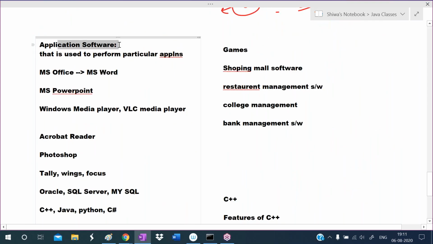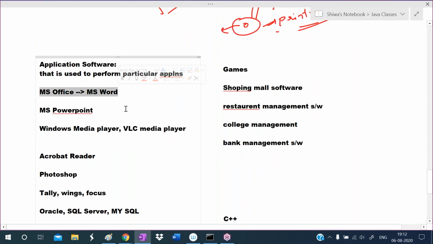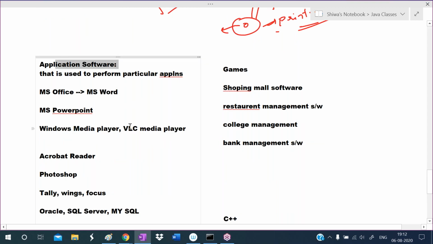The second type is application software. Application software is used to perform particular kinds of applications. Like to perform office applications, we can use MS Word, Excel, PowerPoint, etc. To perform DTP applications, we use PageMaker, Photoshop. To perform database applications, we use software like Oracle, SQL Server, MySQL. All these are examples of application software only.